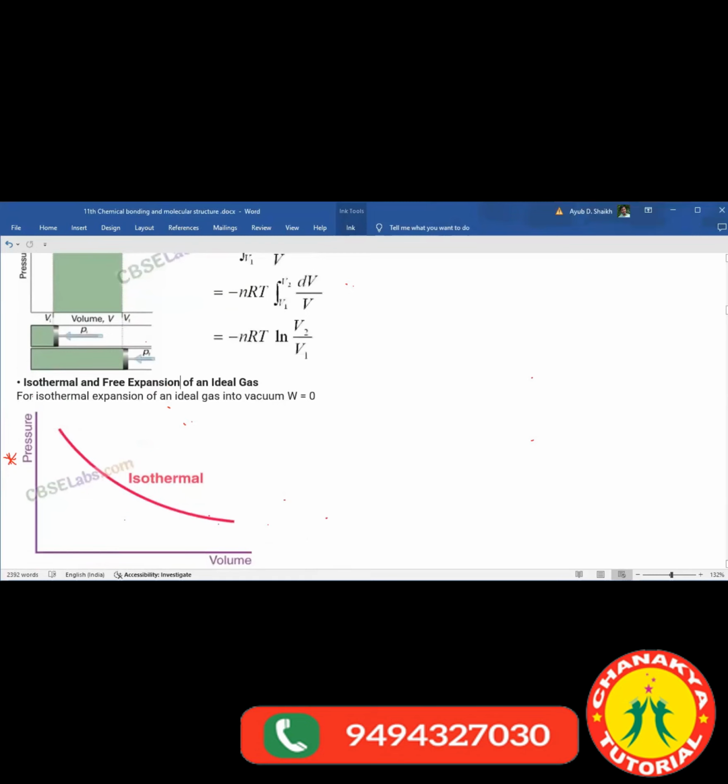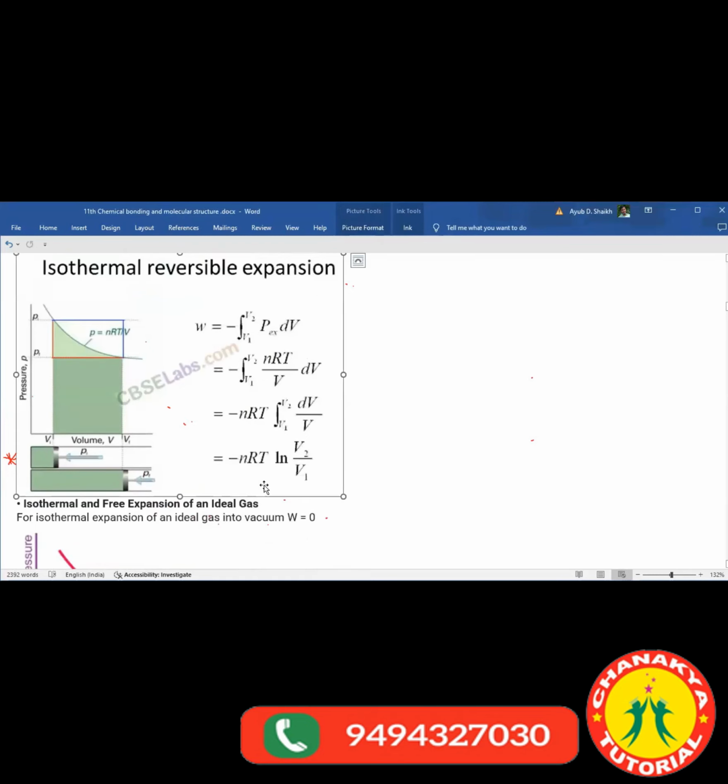In this case, work done is nothing but the change in pressure and the change in volume, right? Your pressure has changed and volume has also changed. So they have given work done is equal to minus integration V1 to V2, P extensive dV,